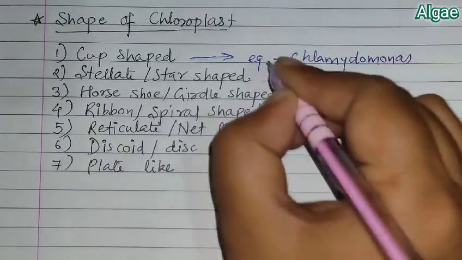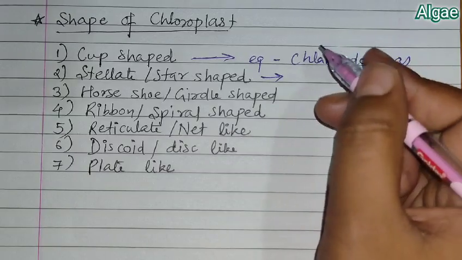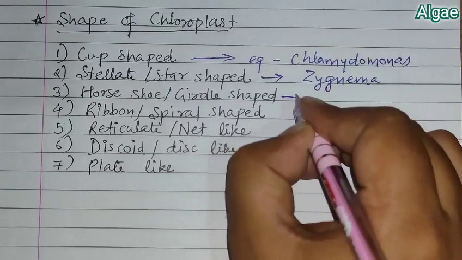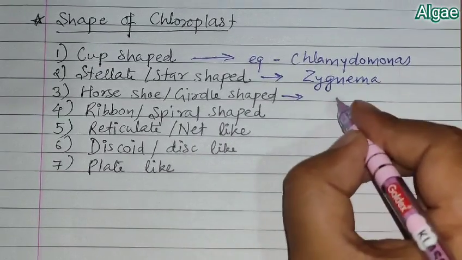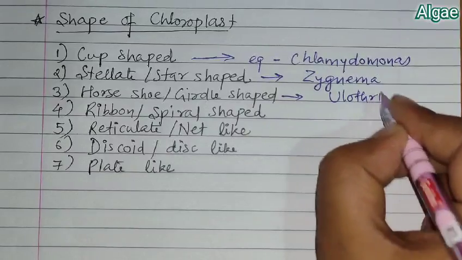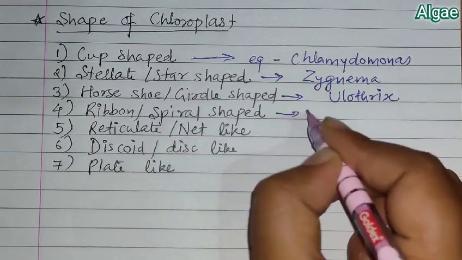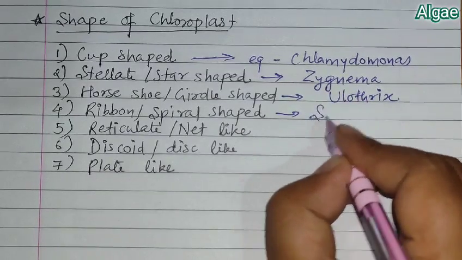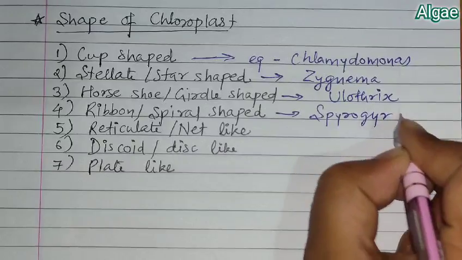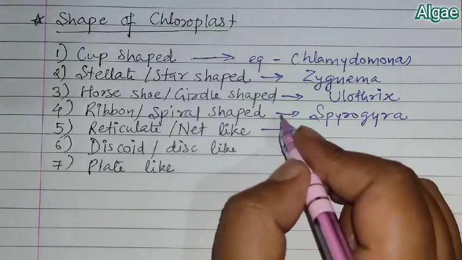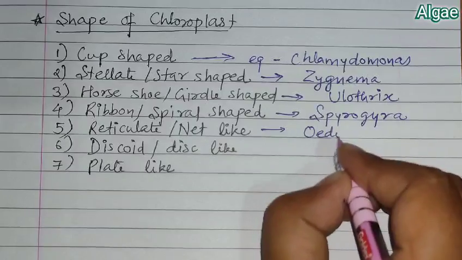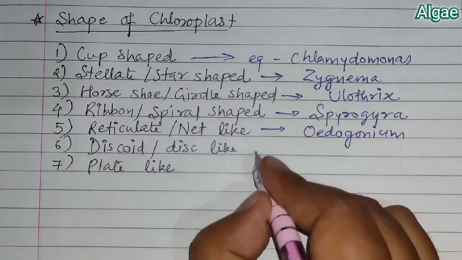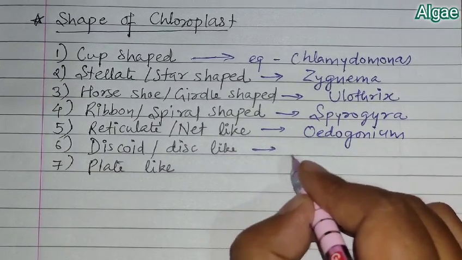Chlamydomonas. Next, stellate or star shaped are found in case of Zygnema. Then horseshoe or girdle shaped are found in case of Ulothrix. Ribbon shaped are found in case of Spirogyra. Reticulate or net-like are found in case of Oedogonium. Then discoid or disc-like are found in Chara